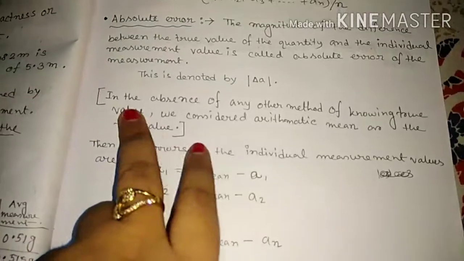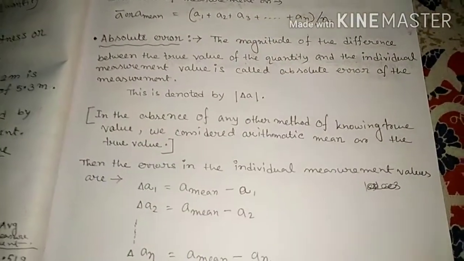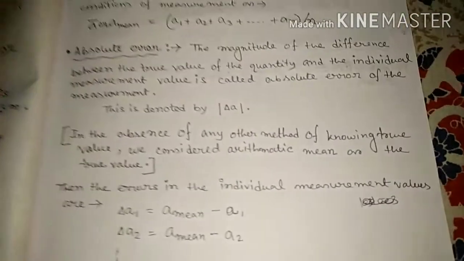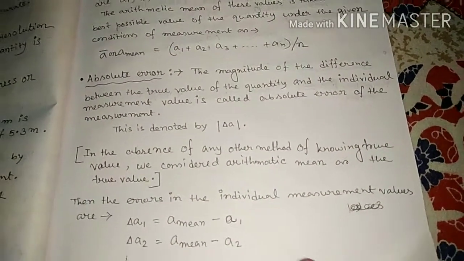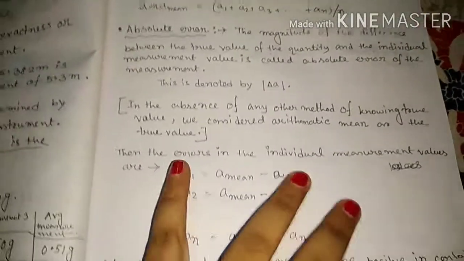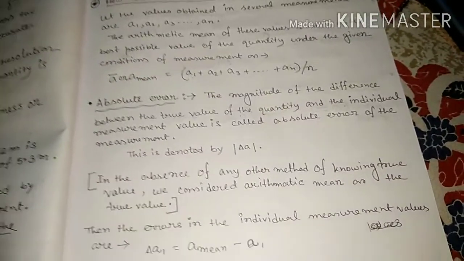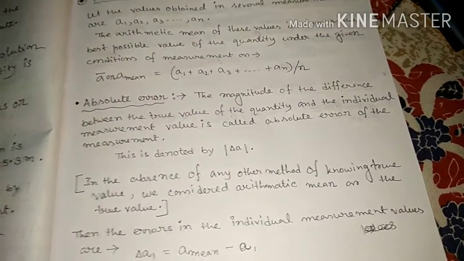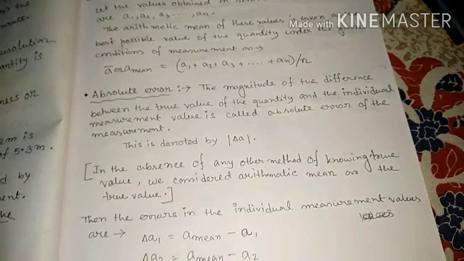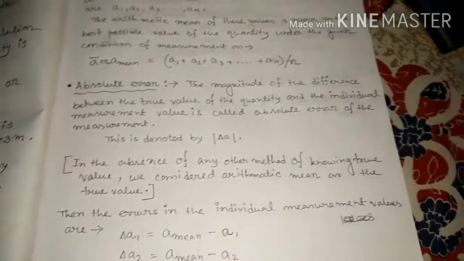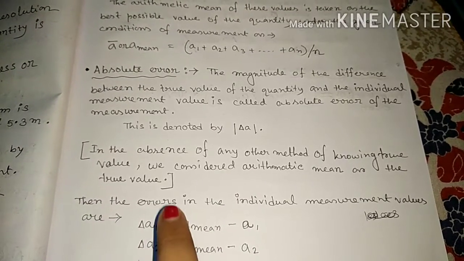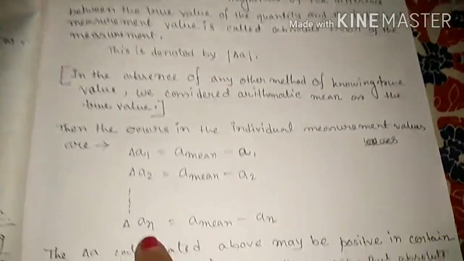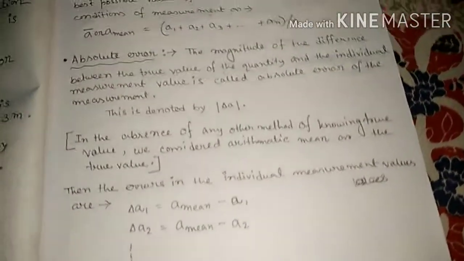Here we write: in the absence of any other method of knowing the true value, we consider the arithmetic mean as the true value. So first we find the mean, then we find the absolute error. Absolute error means the magnitude of the difference between the true value of the quantity and the individual measurement of the value. True value means the mean, and the difference from the individual measurement is called delta A1, for the first one, then the second one, up to n.